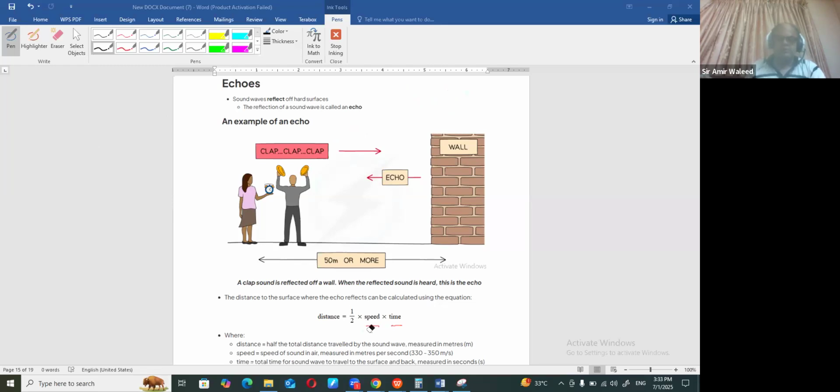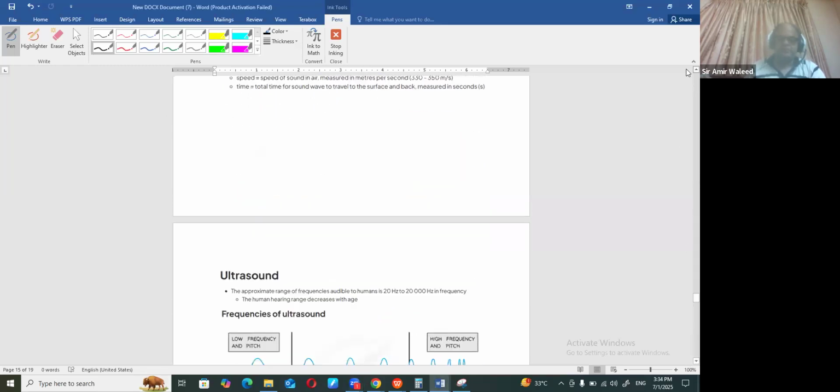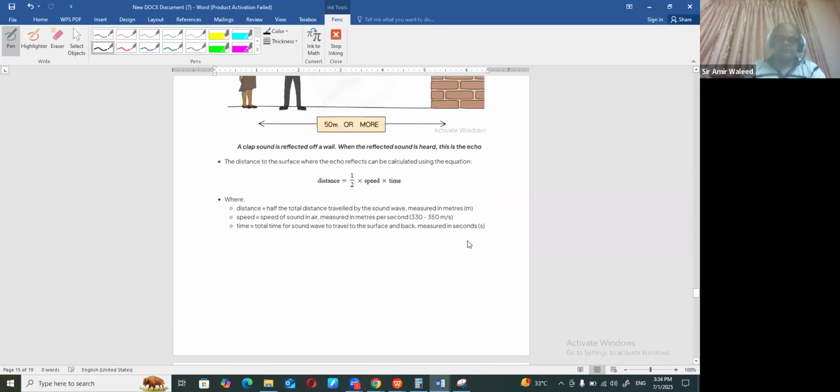So the formula in case of echo is you always divide by 2. Normally the speed of sound is in the range of 330 to 350 meters per second, right?